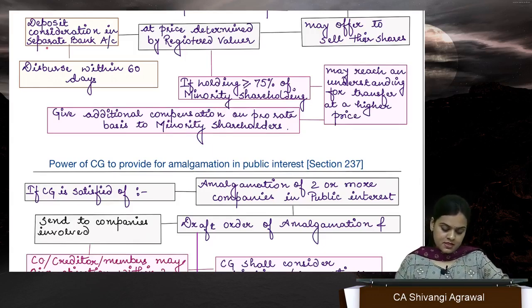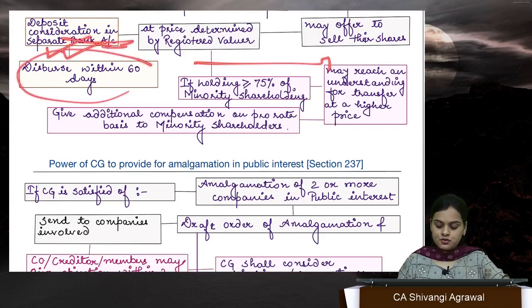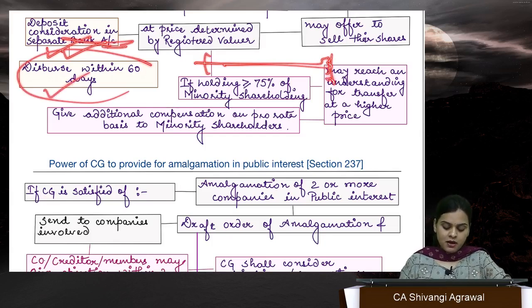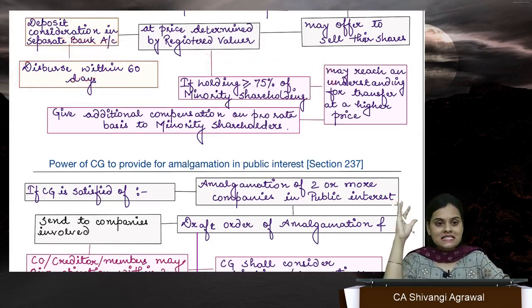And deposit money in a separate bank account which remains valid for 1 year. So for 1 year anyone can take payment from that bank account. The amount has to be disbursed within 60 days.